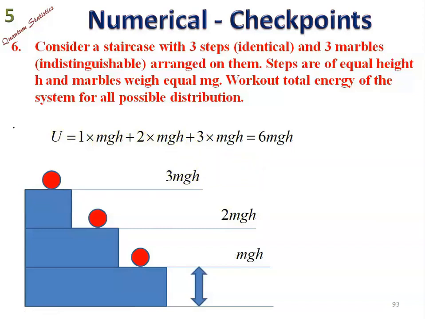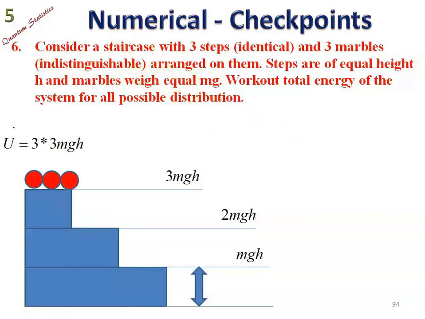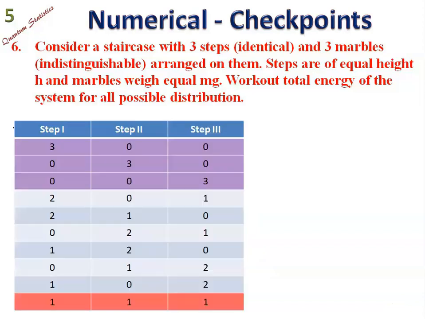The issue is now to have all kinds of possible distributions amongst indistinguishable particles. If we have all three particles on the third step, energy will be obviously highest. 3 mgh 3 times will be 9 mgh. And if we like to discuss all possible states for indistinguishable identical particles, then on step 3 we have all three particles.